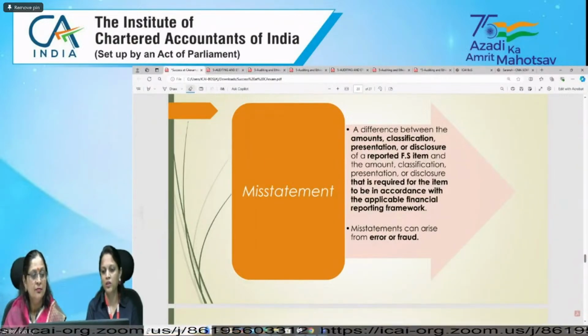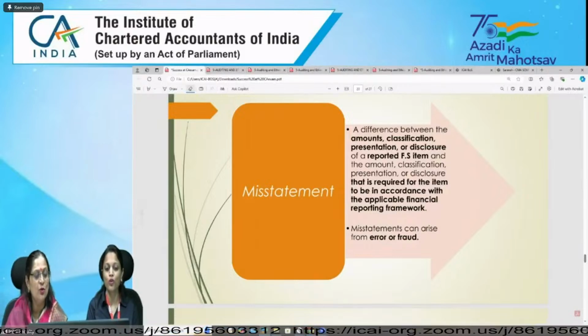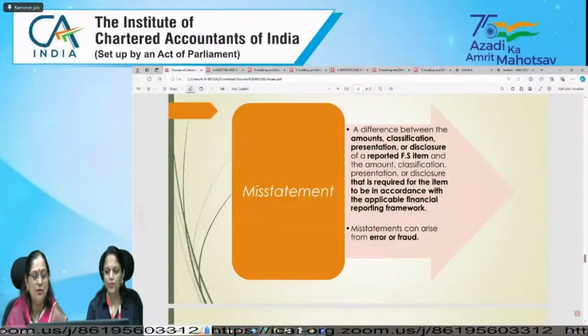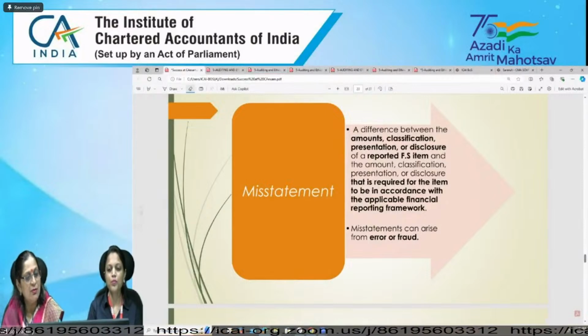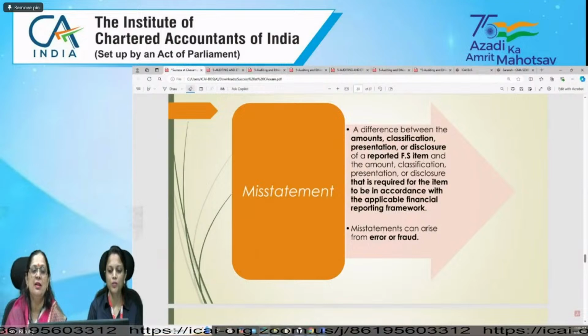That is a misstatement. Not reported, what is being shown. Sorry, disclosed. Because reporting will be done by the auditor. So it is from the management's point of view: what should be in the financial statement and what is being showcased in the financial statement items.